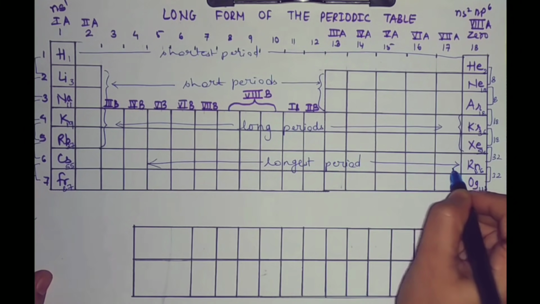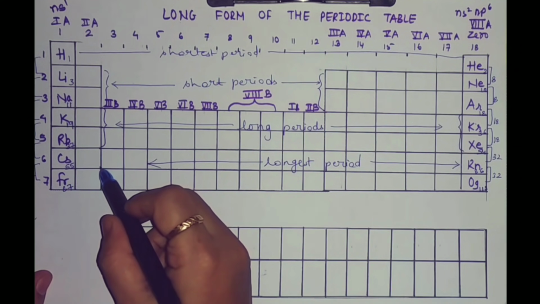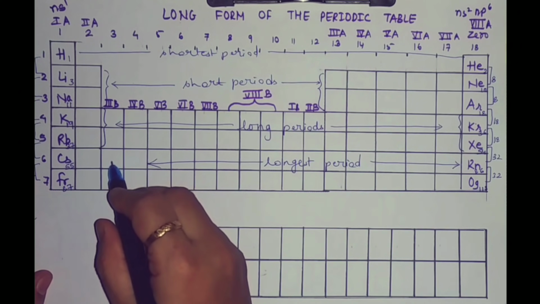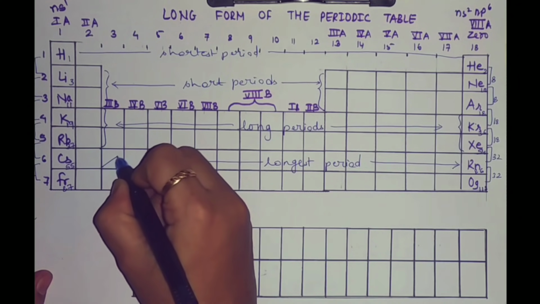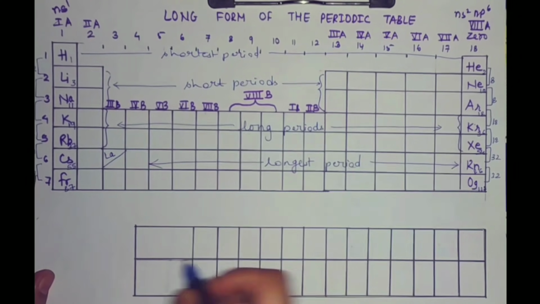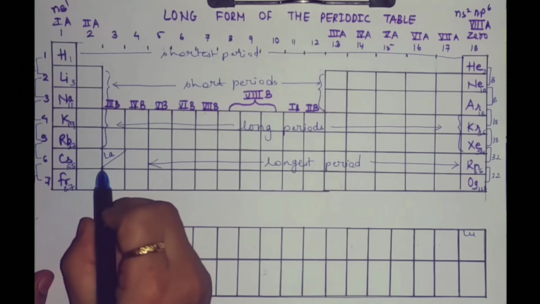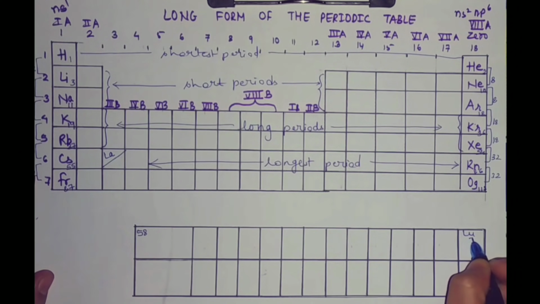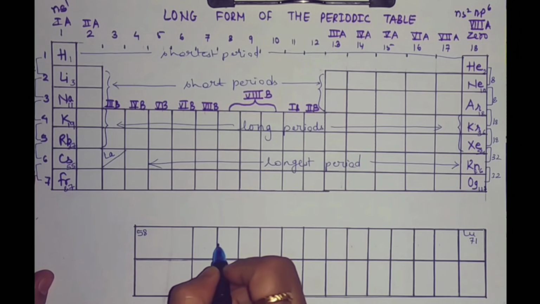Remember students, in the 6th period, there are few elements which cannot be accommodated in this periodic table, so they are placed below the periodic table. That is from lanthanum to lutetium, from atomic number 58 to 71. These are termed as lanthanides.